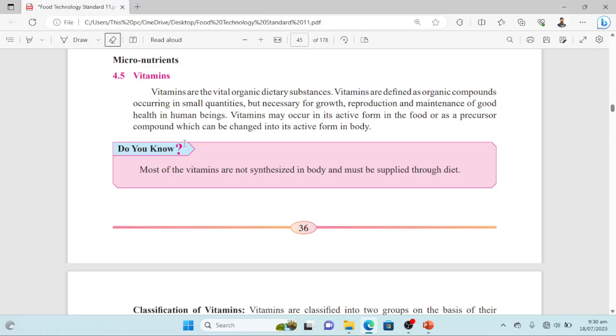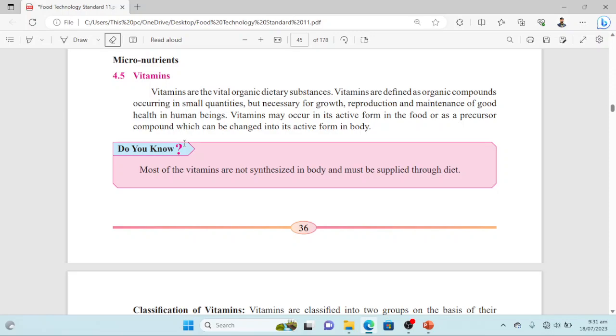In the micronutrients, we will discuss vitamins and minerals. First of all, let's rewind some definitions, like what are micronutrients. As we have discussed in our previous videos on macronutrients, depending upon the amount of nutrients required in the body, we have classified nutrients into two broad categories: macronutrients and micronutrients. Macro were those required in large amounts, like carbohydrates, proteins and fats, while micronutrients are equally important, but their amount in the body is relatively low as compared to macronutrients. That's why we term them micronutrients.